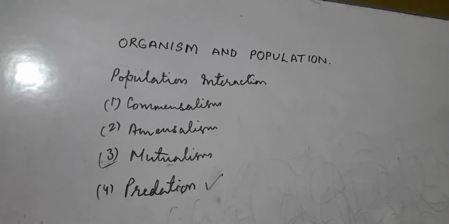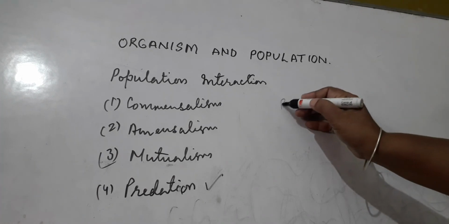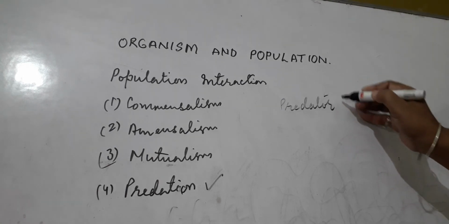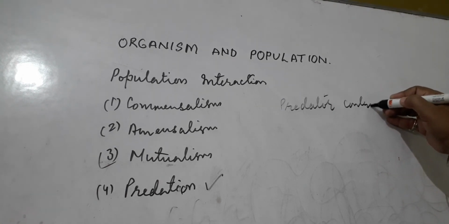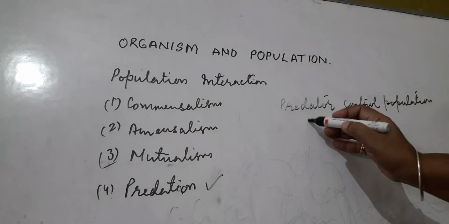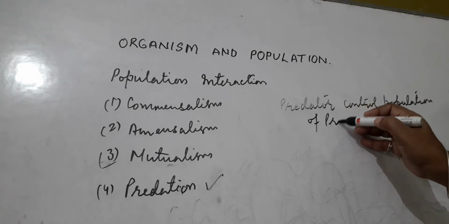Predation in animals: what are the examples? The first significance is that predators keep the prey population under control. Predators control the population of prey.